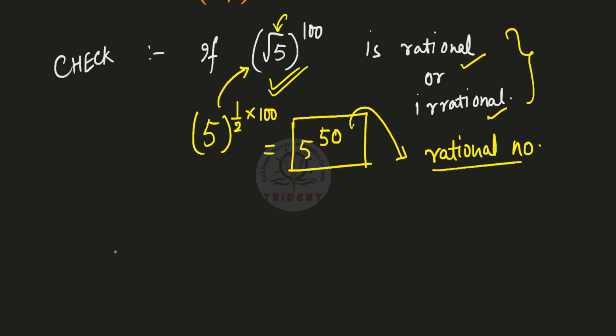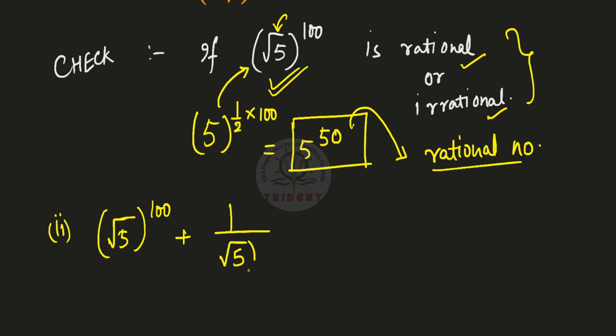Now, one more question. Think about this: root over 5 raised to the power 100 plus 1 by root over 5 raised to the power 100.